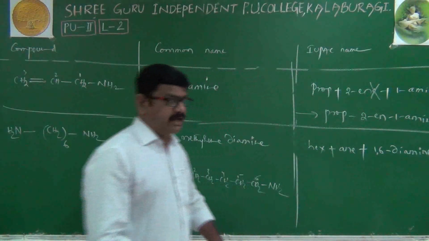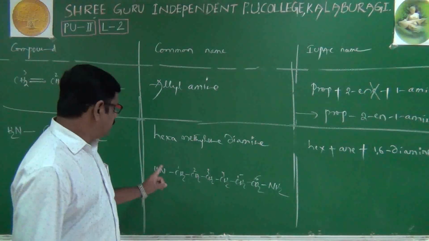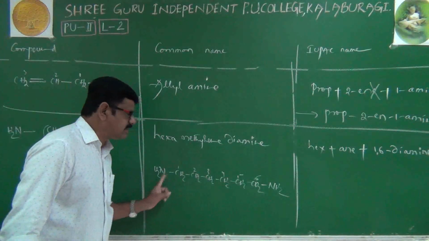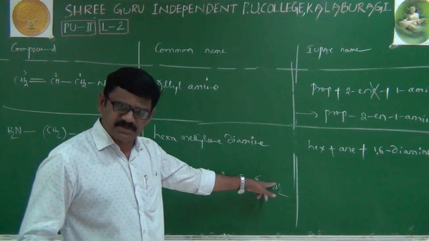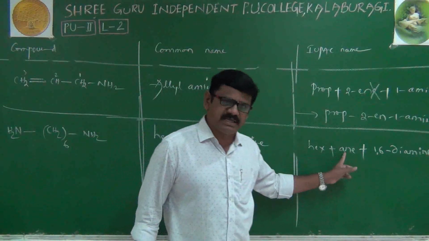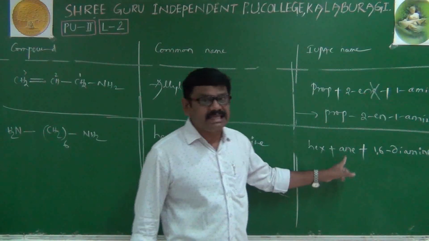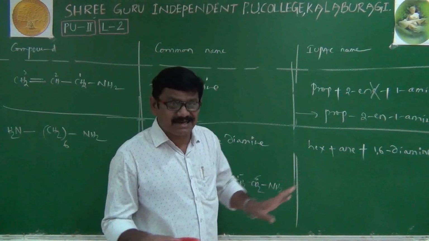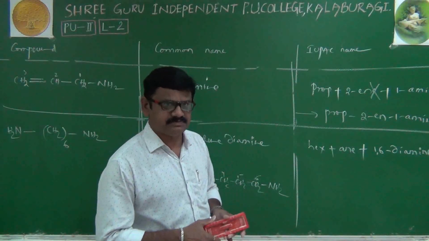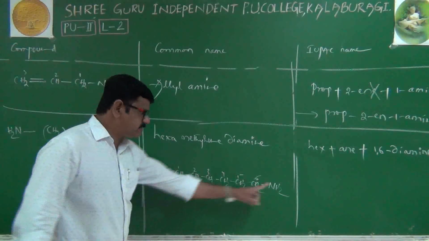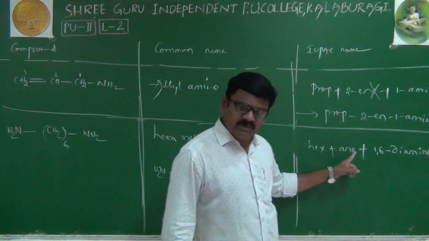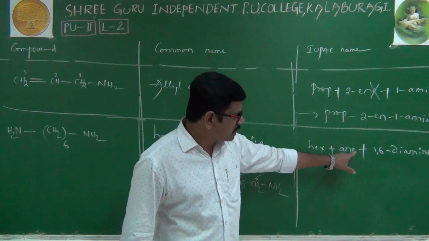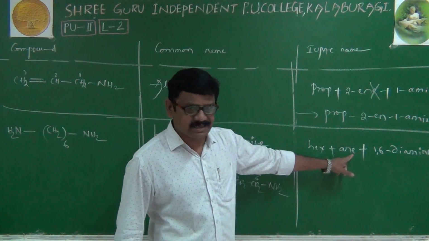One important thing: when more than one similar functional group is present, the last letter E of the primary suffix should not be removed.